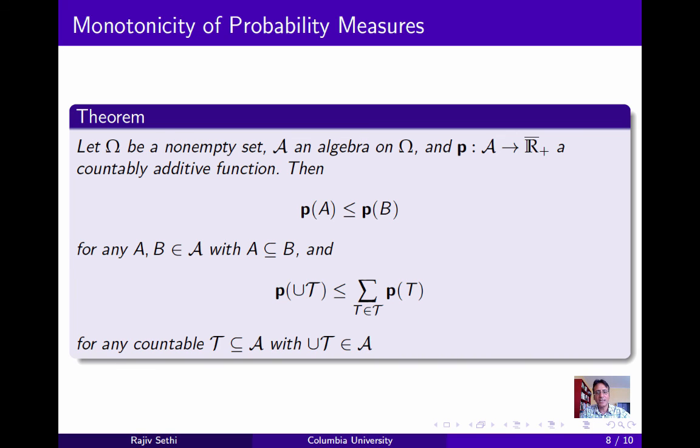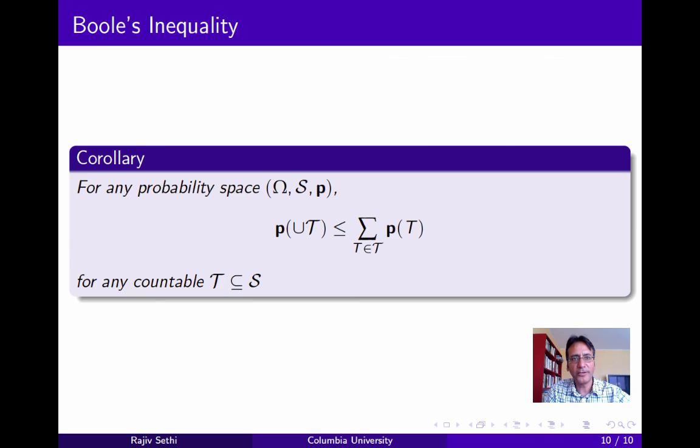Now if A were a sigma algebra, then the requirement that the union of the sets in T belongs to A would be redundant, because every countable collection of sets in A would have a union that belongs to A. And for this special case, we obtain the following result, sometimes referred to as Boole's inequality, which says that for a probability space, for any countable collection of sets in the sigma algebra, the probability of their union is less than or equal to the sum of the probabilities of the constituent sets.